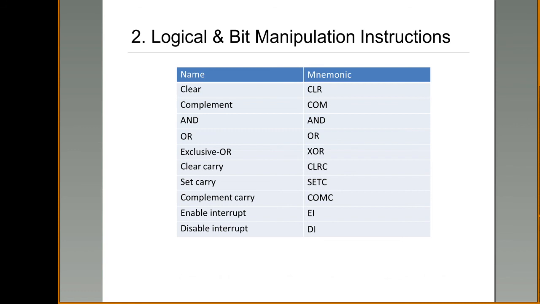Enable interrupt, disable interrupt. This also I have discussed in the first unit. We have an interrupt flag, which is set and disabled whenever an interrupt occurs. In the last topics of the first unit I discussed this interrupt flag, so please refer to the first unit. So these are all logical and bit manipulation instructions. In these, AND, OR, and exclusive OR are exclusively logical instructions. The remaining are bit manipulation instructions.